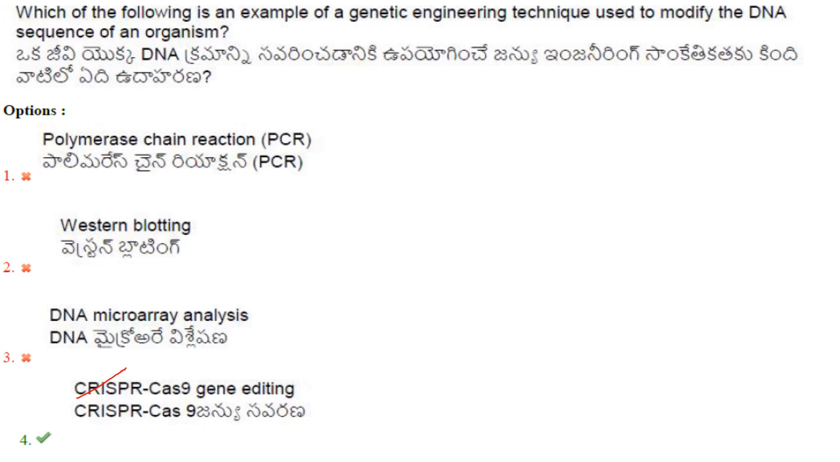Then which of the following is an example of genetic engineering technique used to modify the DNA sequence of an organism? So polymerase chain reaction, no. Western blotting is used to separate and identify proteins. DNA microarray analysis is to measure the expression level of a large number of genes simultaneously. So that is also not used. CRISPR-Cas9 gene editing, that is used to modify the DNA sequence of an organism. So answer option 4.